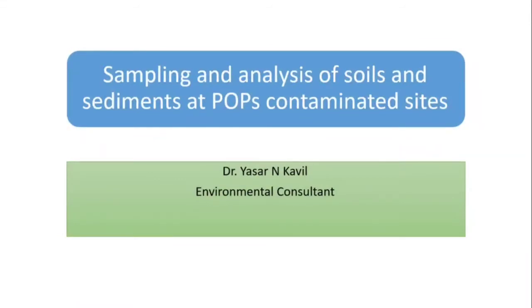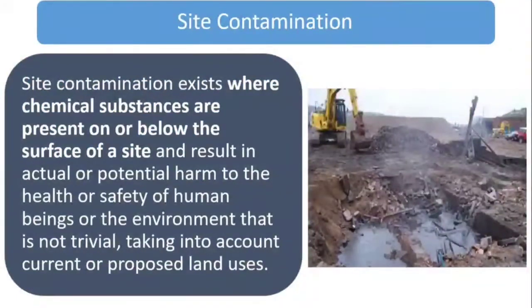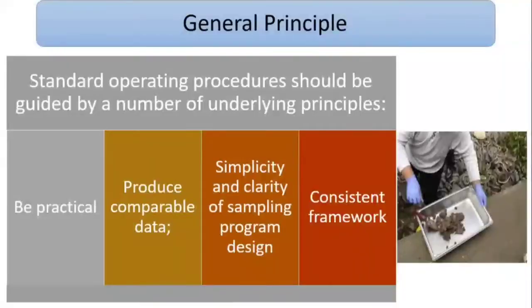So now I will directly go to the slide. Before I start the sampling section, I will have a brief introduction to site contamination. Dr. Bodevin already discussed this. So what is site contamination? Site contamination exists where chemical substances are present on or below the surface of a site and result in actual or potential harm to the health or safety of human beings or the environment, that is not trivial, taking into account current or proposed land uses.